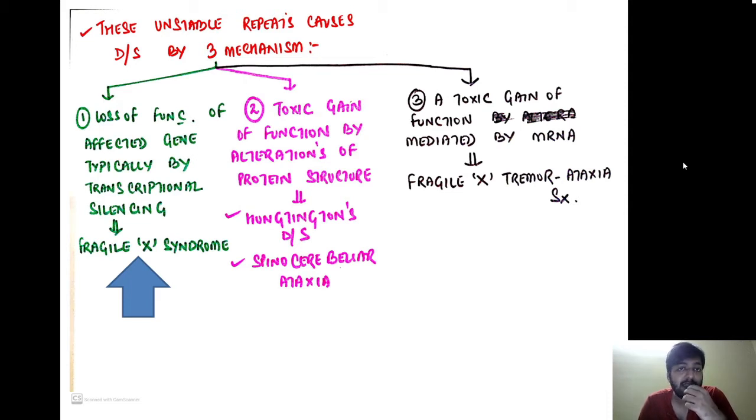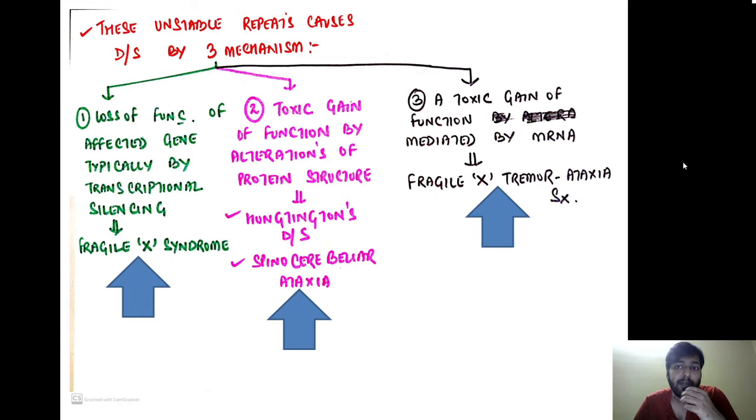There is a silencing of the transcription process. Because of that, there is a loss of function of the affected gene, and the typical example of this mechanism is Fragile X syndrome. Sometimes because of the trinucleotide repeat, there might be a toxic gain of function. How? By alteration of a protein structure. The classical examples are Huntington's disease and spinocerebellar ataxia.